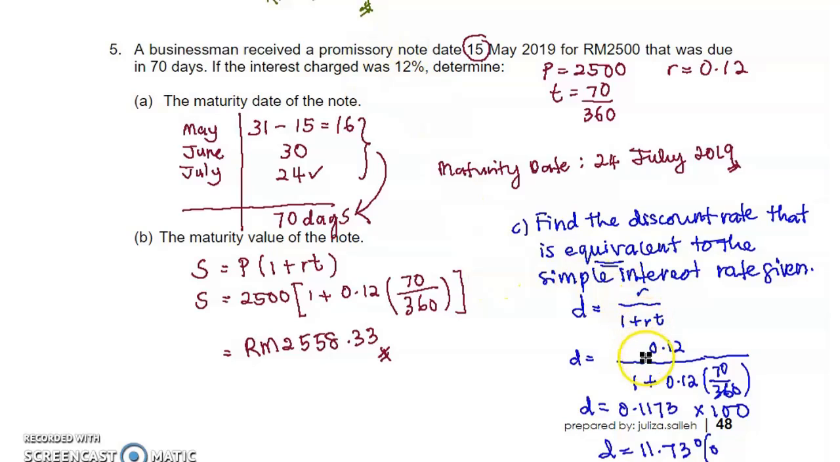But if you were offered a bank discount, the rate is only 11.73%. Even though these are two different rates, they will still give you the same amount of face value. So that is what is meant by a discount rate that is equivalent to the simple interest rate: two different rates that will give the same amount of face value.